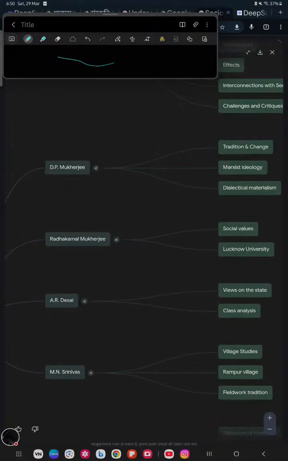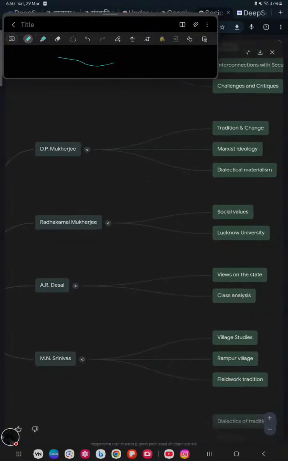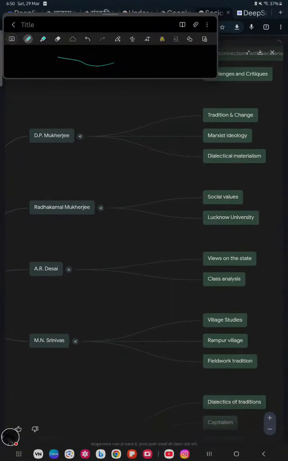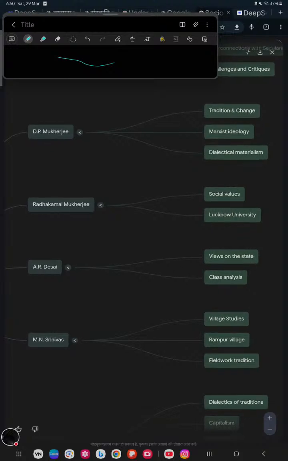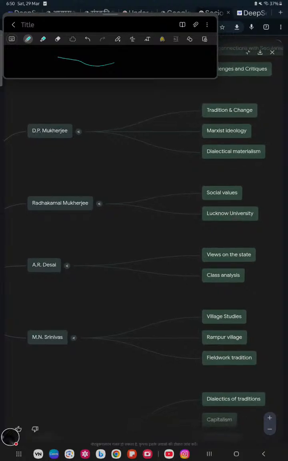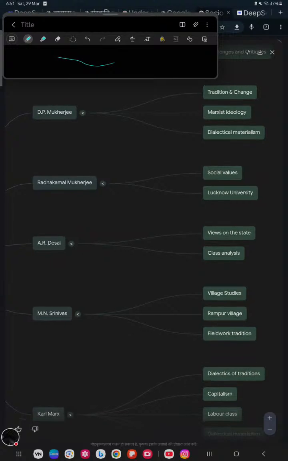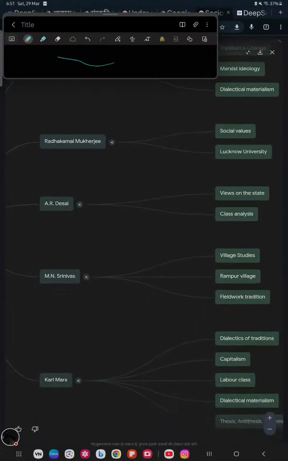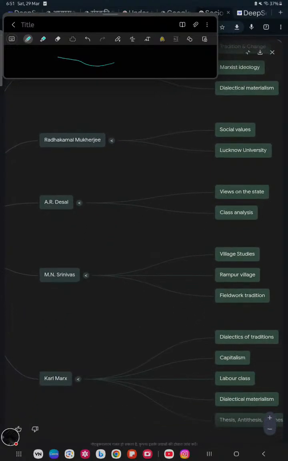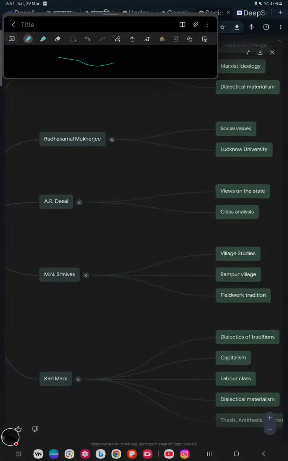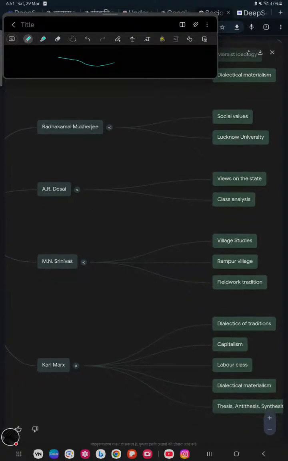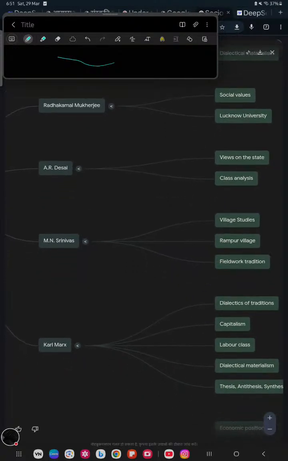Then comes Radha Kamal Mukherjee, who gave ideas of social value. He researched at Lucknow University. Then comes A.R. Desai. Des means state, meaning his views on the state and the welfare state. You can learn the Hindi word Desh. So the welfare state, Desh and state. Then comes class analysis; he did work on class analysis.